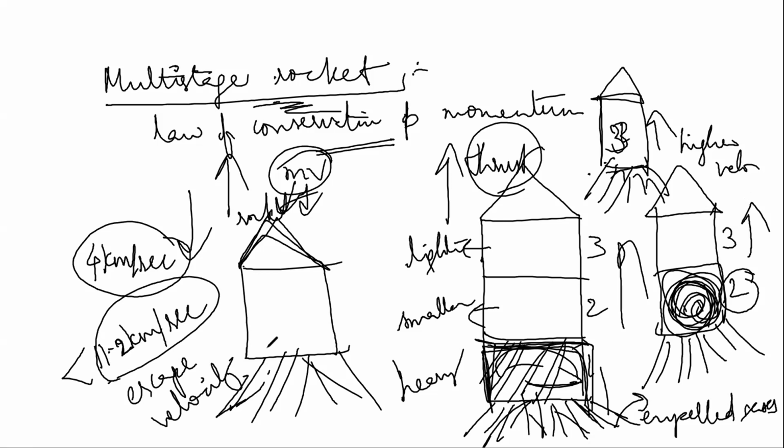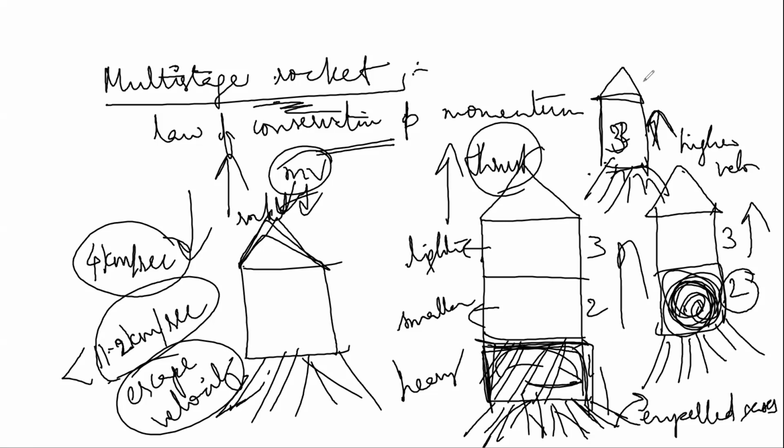Okay. Now after the second stage, we get some velocity with which the third stage rocket will be moving forward in the upward direction. So this is called a multi-stage rocket. In order to increase the velocity of the rocket, we use a multi-stage rocket.